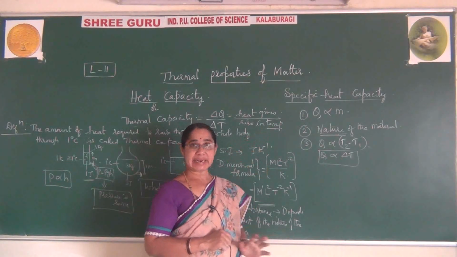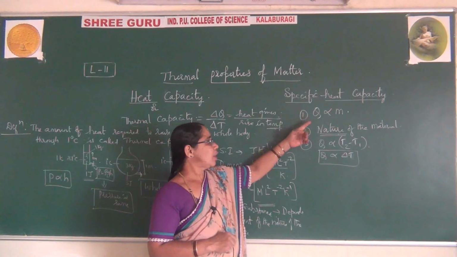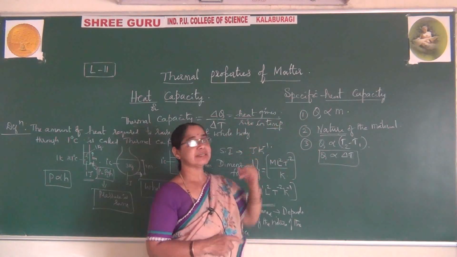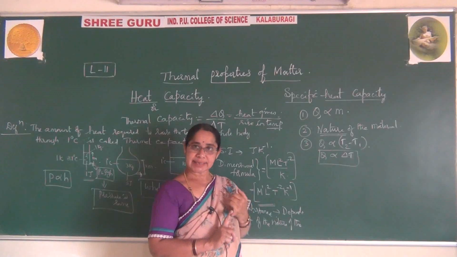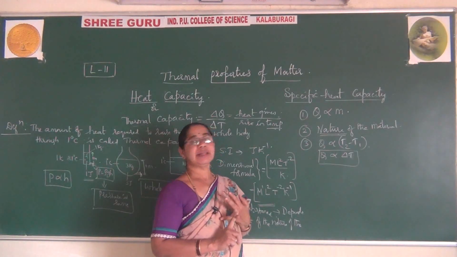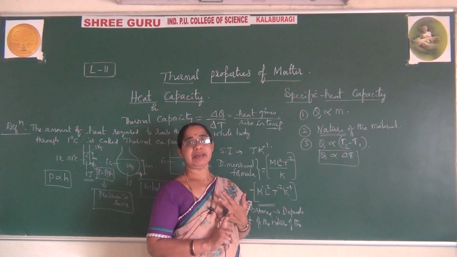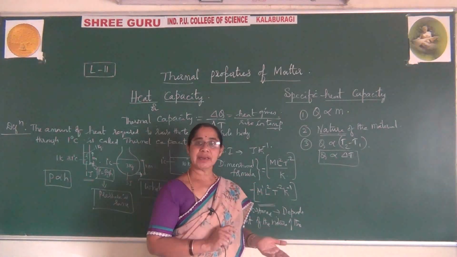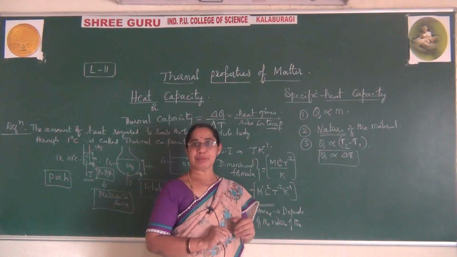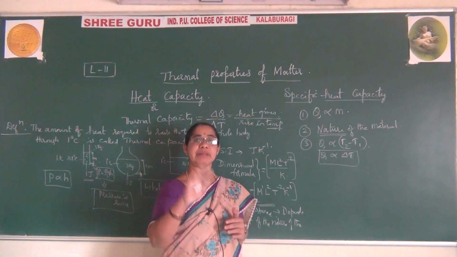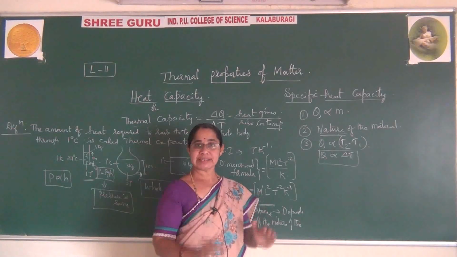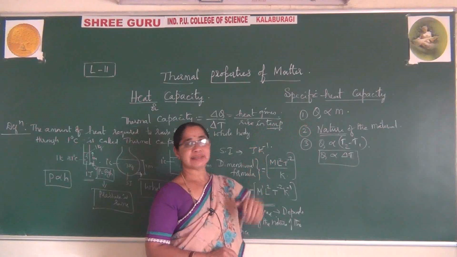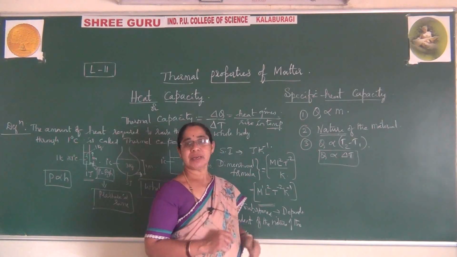Therefore, you can observe this specific heat capacity mainly depends on these three factors: one is mass, another is rise in temperature, and another is the nature of the material. If you take copper, it is different; if it is iron, it is different; and if it is aluminium, the specific heat is different. Let me give some chart later, and then you will understand much better. So now I have given these points. By combining these three things, now let me write.